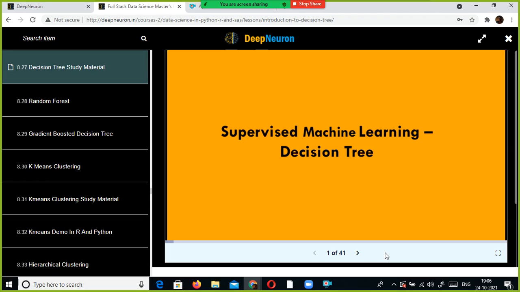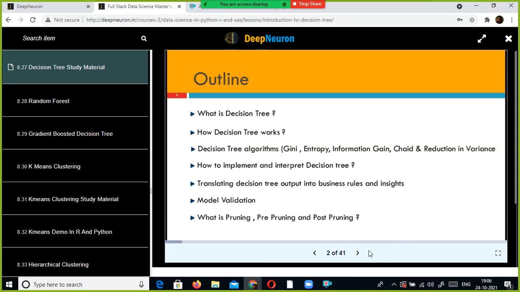Decision tree is a very popular machine learning algorithm, and it is used widely. In today's session we will look at what exactly decision tree is all about, and the mechanics of the decision tree, how it works.